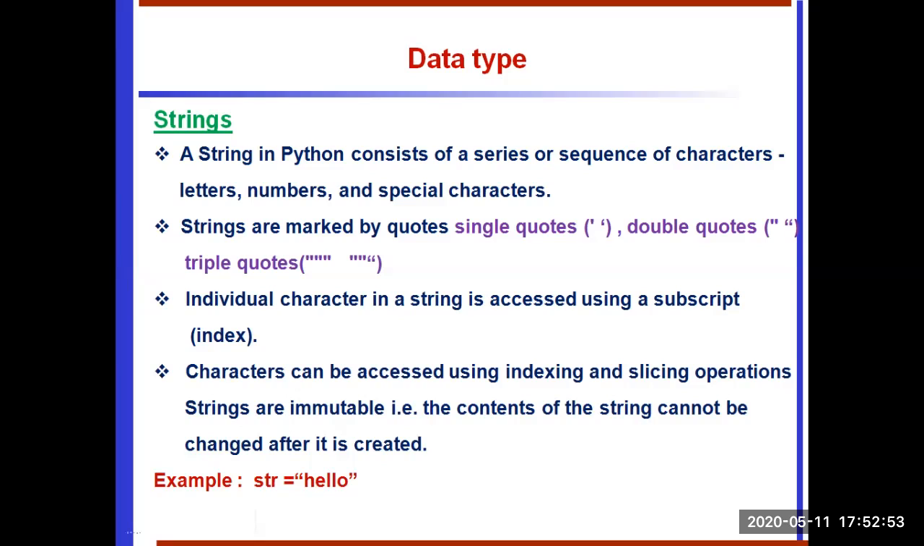The indexing starts at 0 at the beginning of the string and works its way from -1 at the end. The plus sign is the string concatenation operator and the asterisk is the repetition operator. The strings are amongst the most popular types in Python programming. We can create them simply by enclosing characters in quotes. Python treats single quotes the same as double quotes and triple quotes. Creating a string is as simple as assigning a value to a variable. So we will see this elaborately in the next slide.